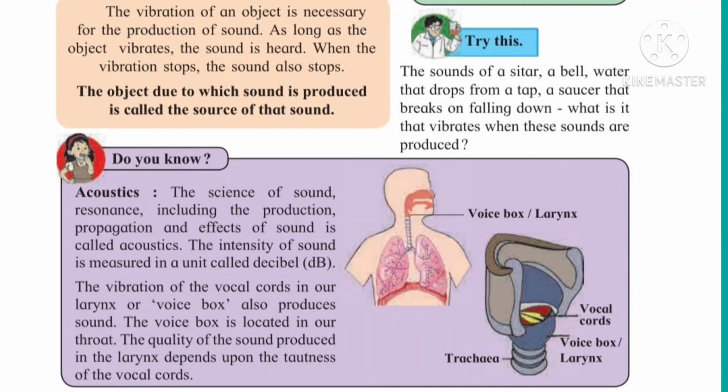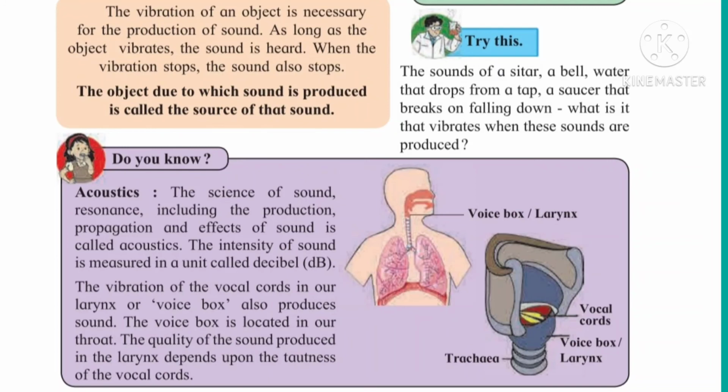The intensity of sound is measured in a unit called decibel. So what is the unit for sound? Decibel. In short, it is written as dB. Decibel, dB. Okay. The vibration of the vocal cord in our larynx or voice box also produces sound.